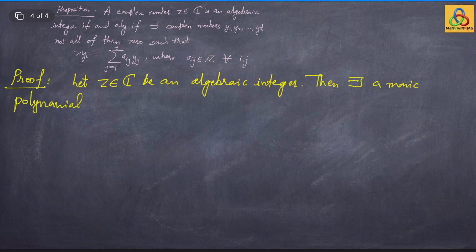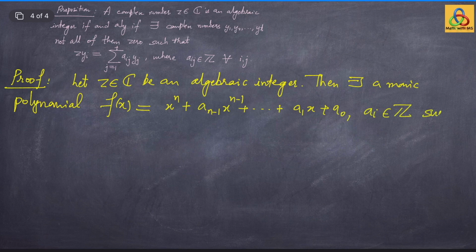Let us call it f(x) equals x to the power n plus a_{n-1} x to the power n-1 plus so on plus a1 x plus a0, a_i in Z, such that f(z) is 0.